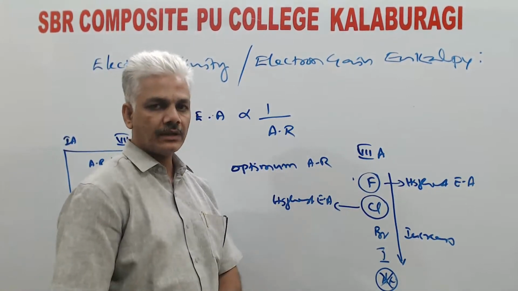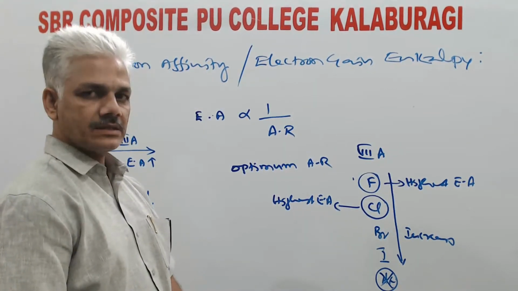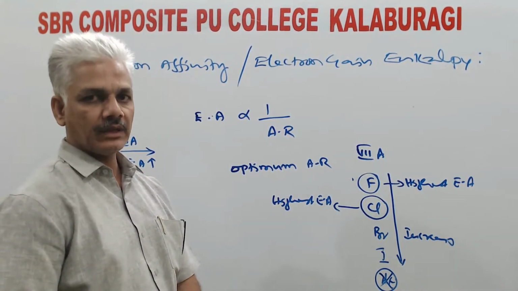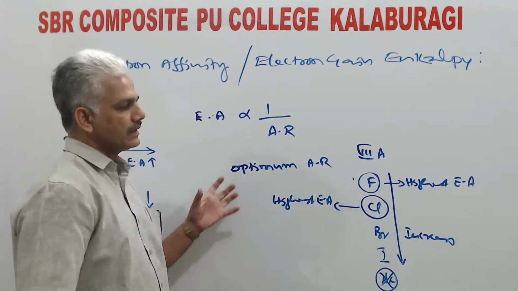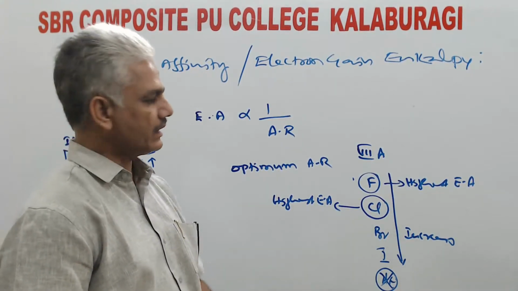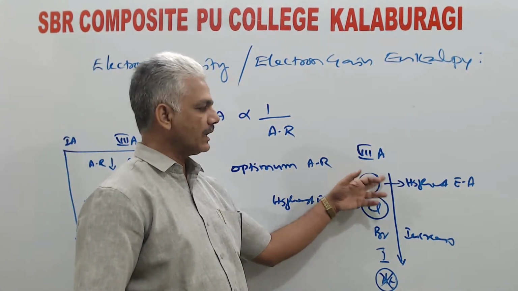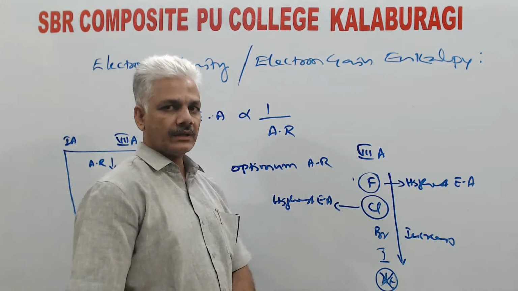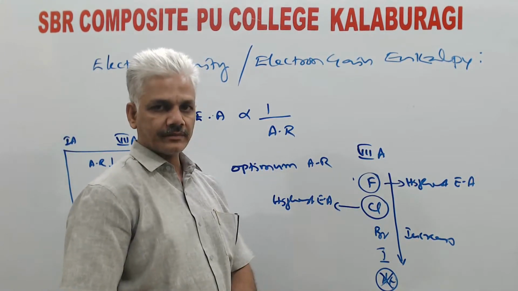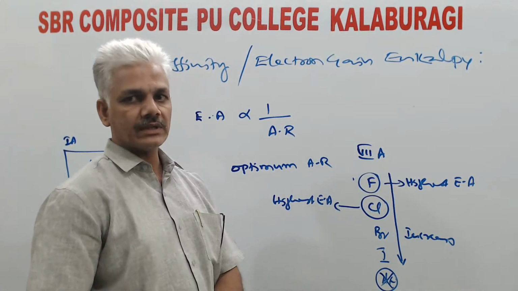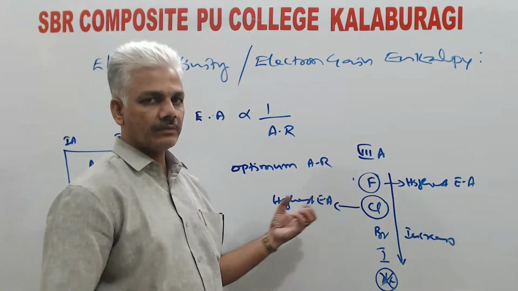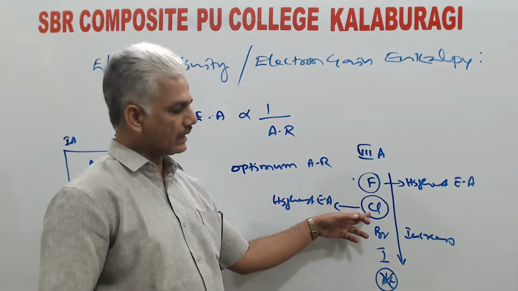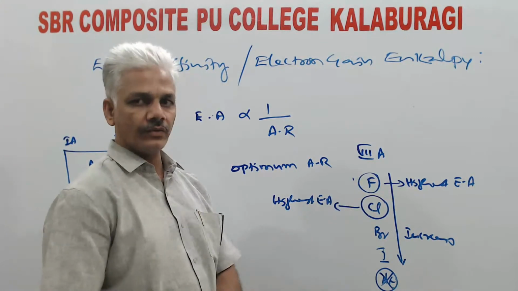In case of fluorine, atomic size is too small. As a result, there is not sufficient space to accommodate the incoming extra electron. So there will be inter-electronic repulsions between the incoming electron and the valence electrons already present in fluorine. But in case of chlorine, size has slightly increased. So in case of chlorine, sufficient space is available for the incoming electron to be accommodated. As a result, chlorine can readily accommodate the incoming electron compared to fluorine.